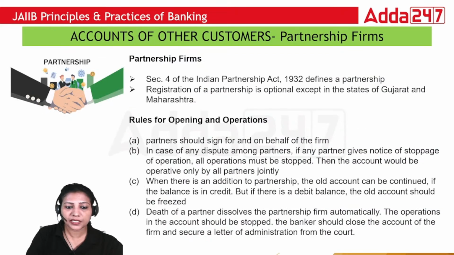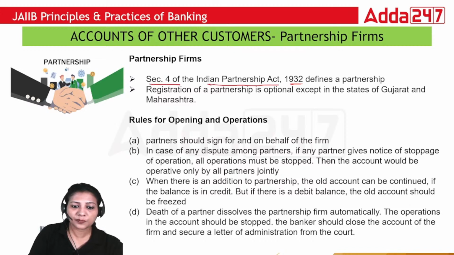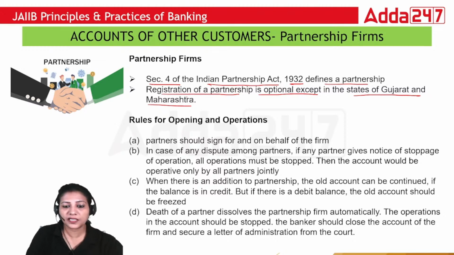Now comes partnership firms. So in partnership, you need at least two people to have some kind of partnership between two and more people. It is defined in section 4 of the Indian Partnership Act 1932, which defines partnership, and registration of partnership is optional except in the state of Gujarat and Maharashtra. In all other states, it is not mandatory, but it is mandatory to register the partnership firm in Gujarat and Maharashtra.